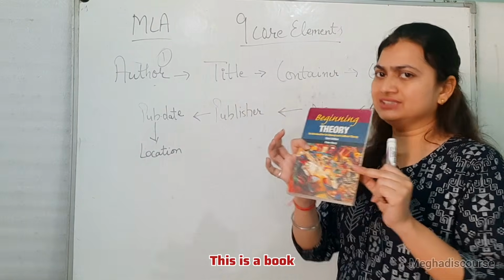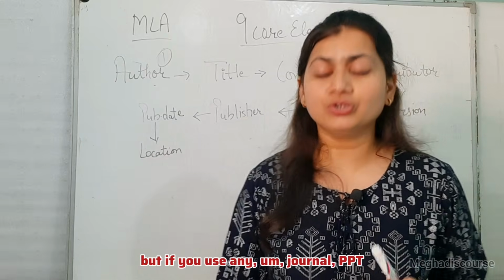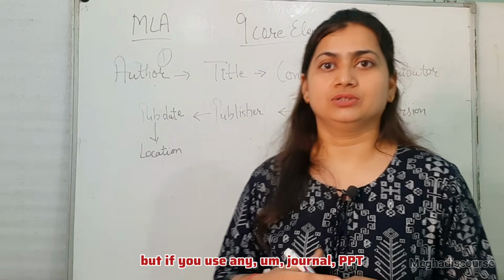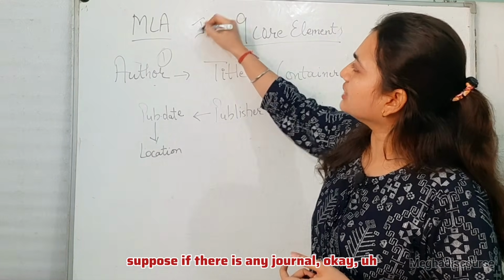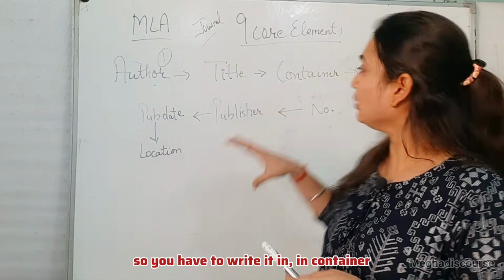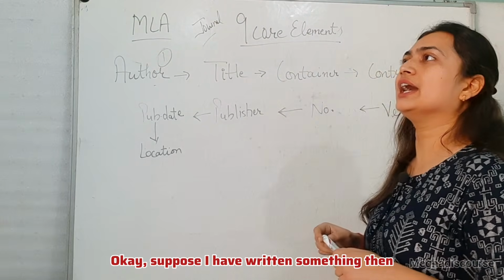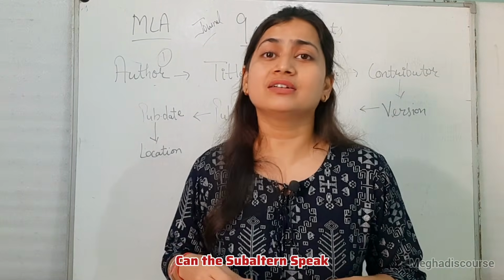Now, container. This is a book. There is no other source. Okay, no other sources. But if you use any journal, PPT, suppose if there is any journal, okay, and you have taken the source from somewhere, then you have to write it in the container and write the name of the journal. Okay, suppose I have written something, like Can the Subaltern Speak?